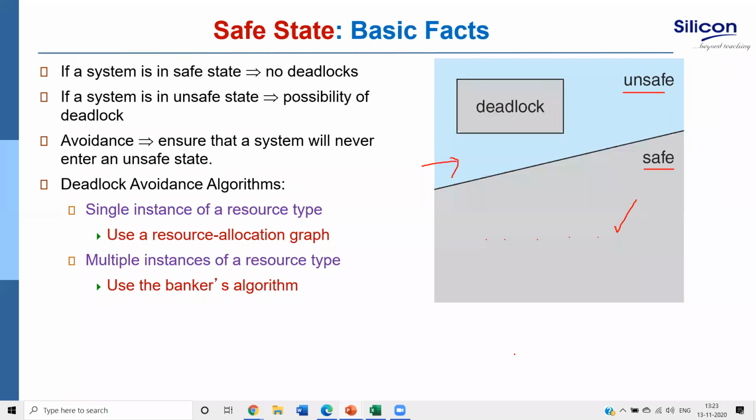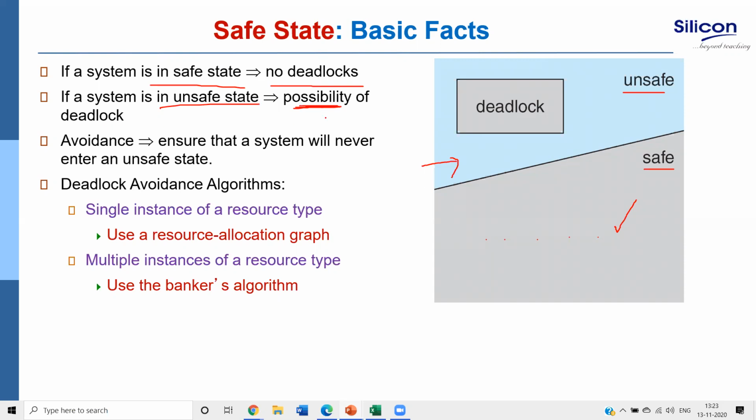Okay. So now it says a system is in safe state. If a system is in safe state, no deadlock. If a system is in unsafe state, there is a possibility, a chance of deadlock. Correct?